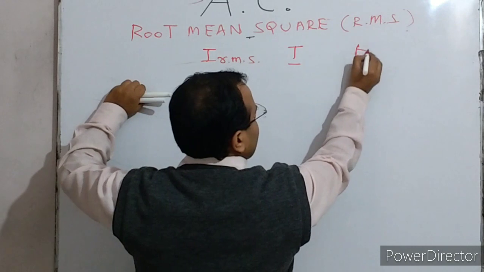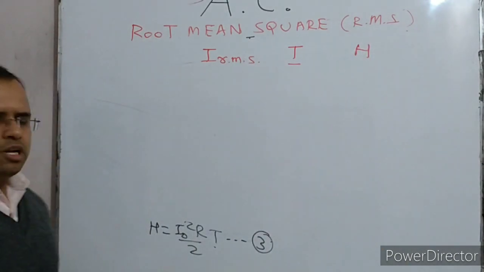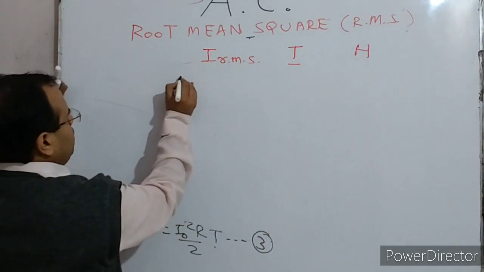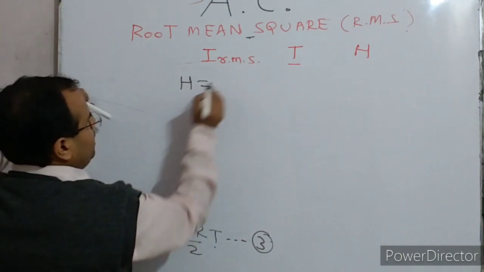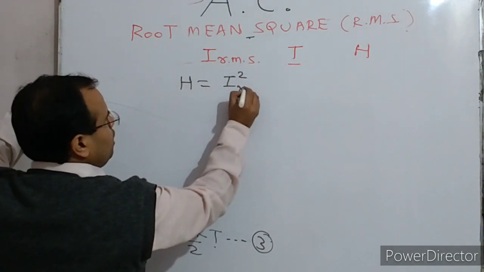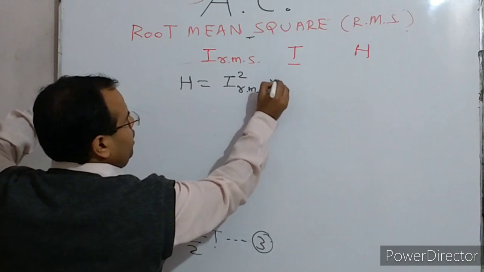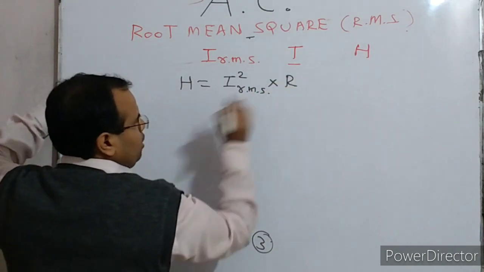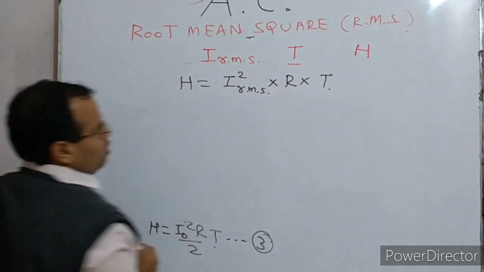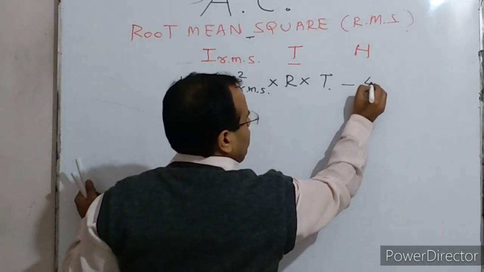It generates the same heat H, so by the definition H is equal to I square RMS into capital R into capital T. This is equation number 4.